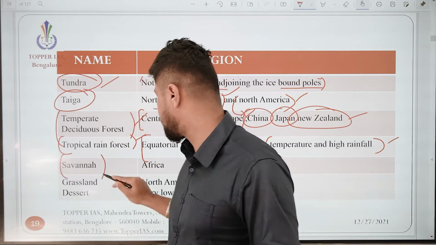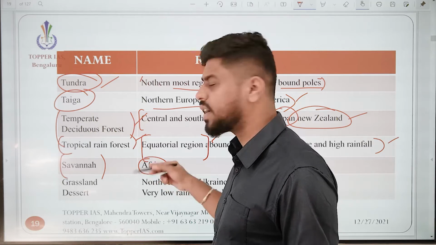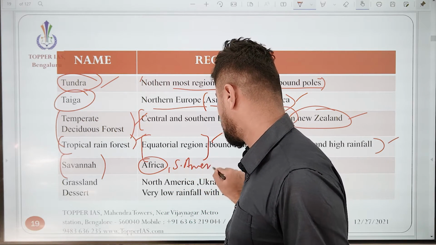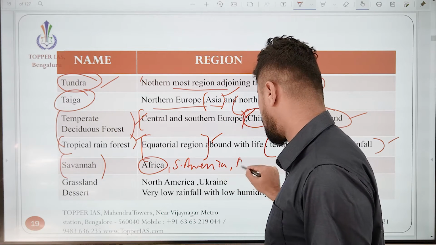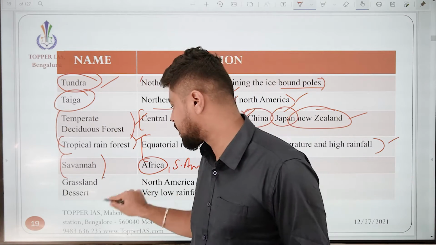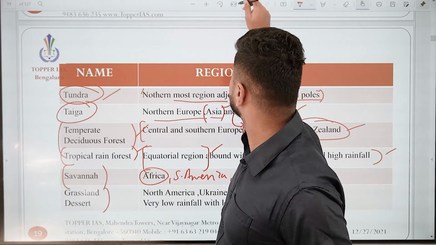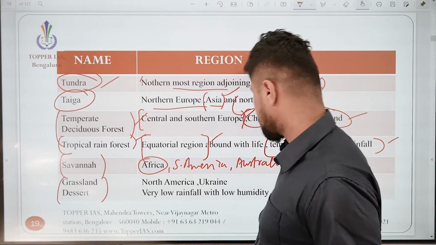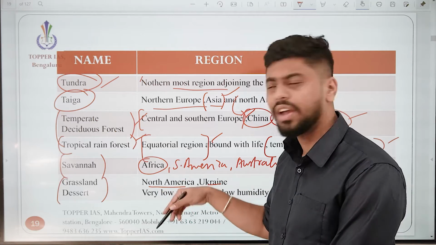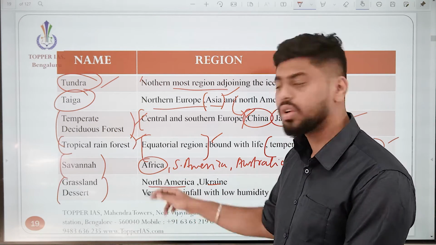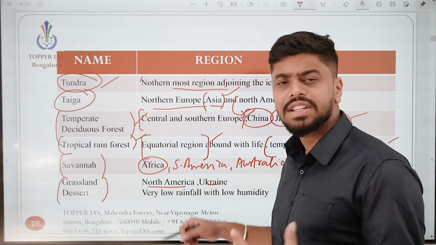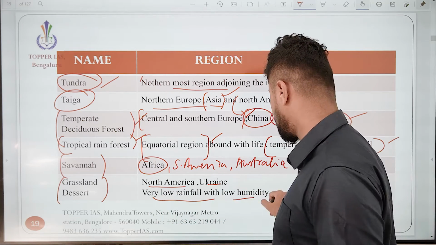Next one is the savanna. This savanna is also called Sudan in Africa. Then we have it in South America. We also have this in Australia. Right, so next is the grassland desert. In this grassland, we would have North America, Ukraine, which are temperate grasslands we're talking about. North America's are also called prairies. In Ukraine, we have steppes. What are the characteristics of this? Very low rainfall with low humidity.